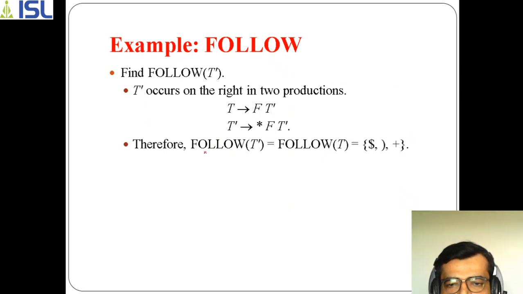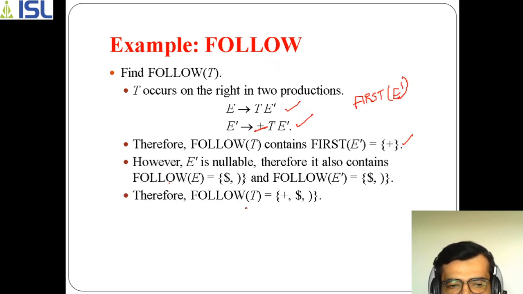So in this way, follow of T contains first of E dash, and also follow of E, or follow of E dash.